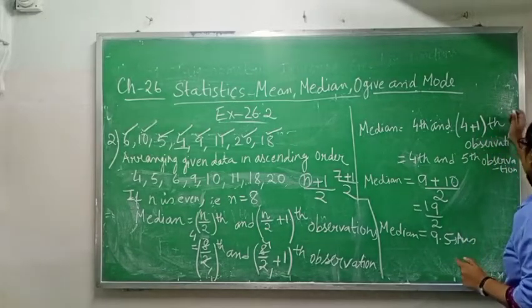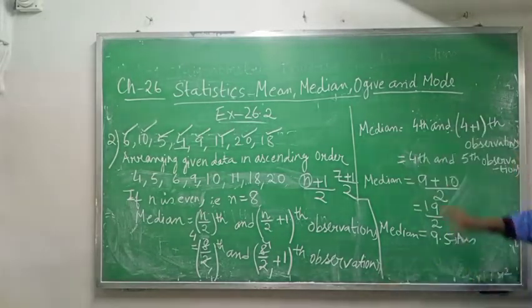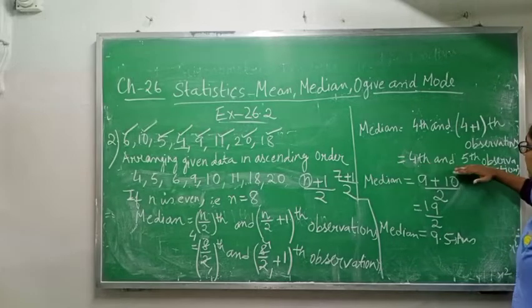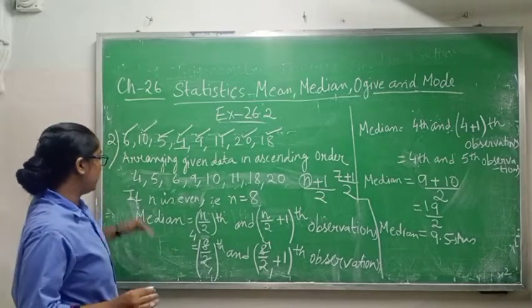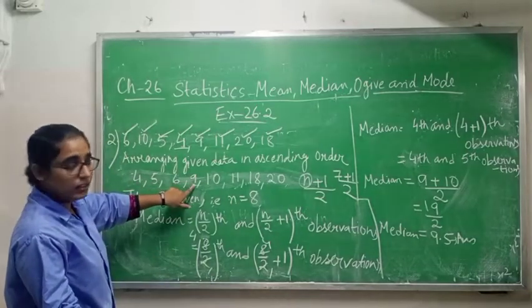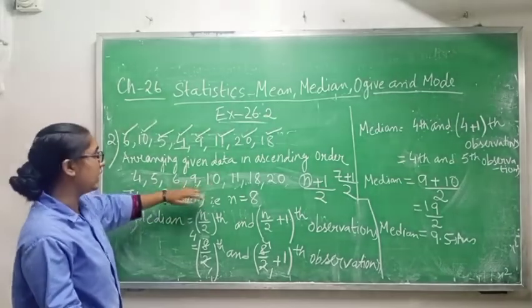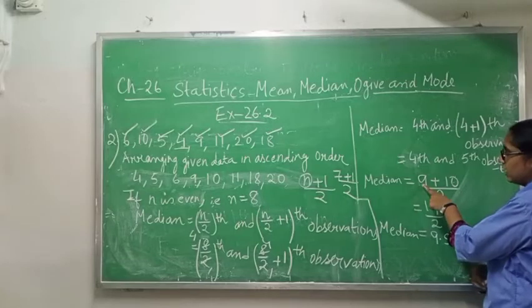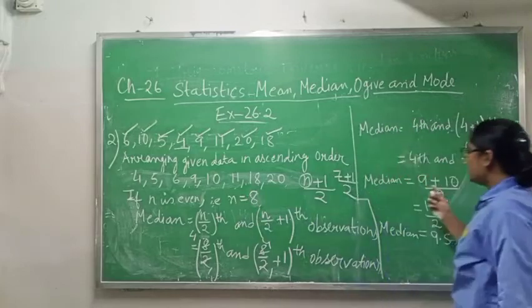I am not getting space, for this reason I am writing observations here. Now the 4th observation and 4 plus 1 will be the 5th observation. Understood up to here? Now go to the 4th position and 5th position and see which numbers are written. In the 4th position it is 1, 2, 3, 4, 9, and in the 5th position 10. So in place of the 4th you will write 9 plus the 5th observation 10, because here we get 10 divided by 2.